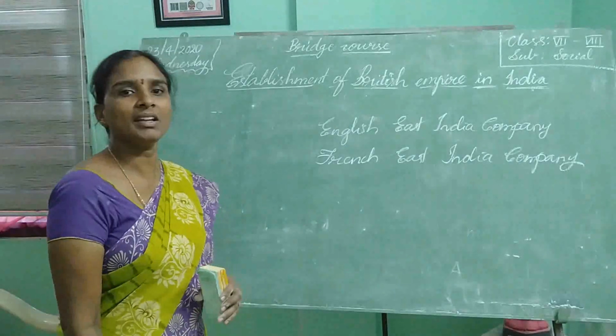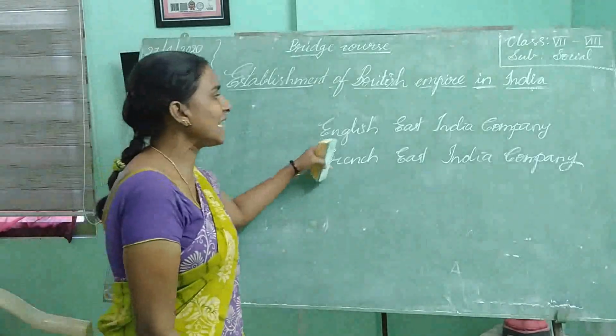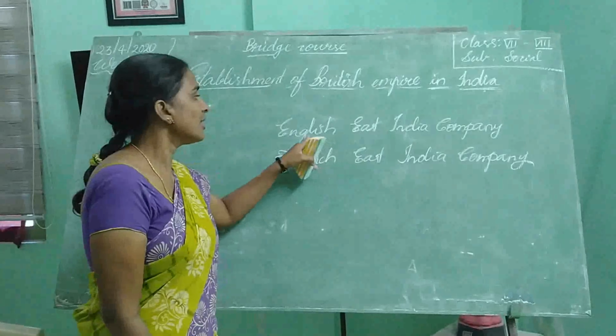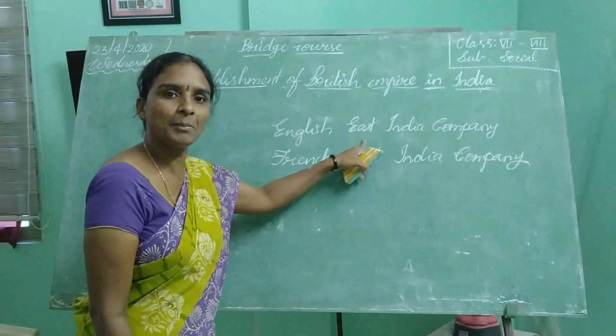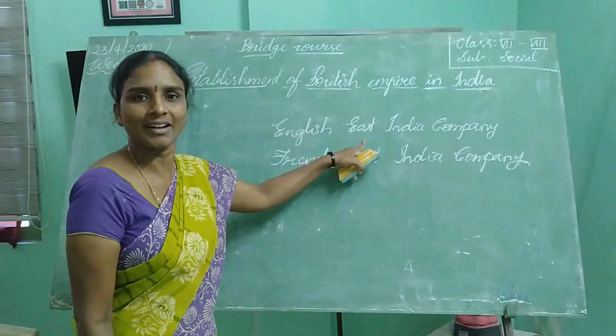The trading company established by the Britishers in India is the English East India Company, by English people, people from England.